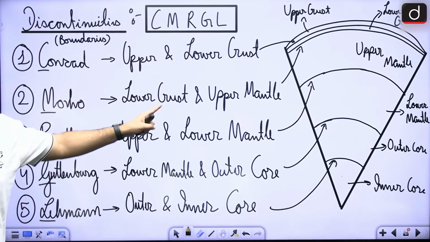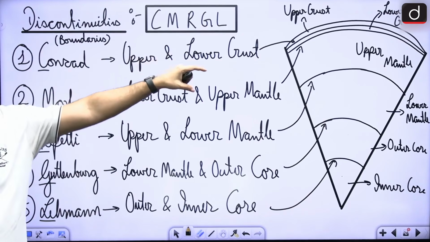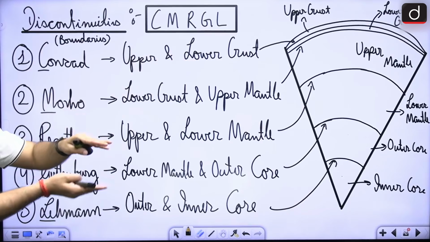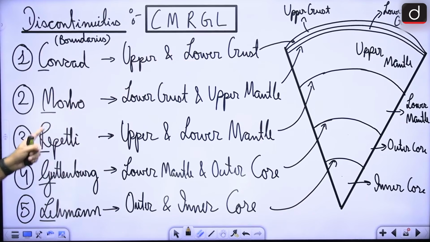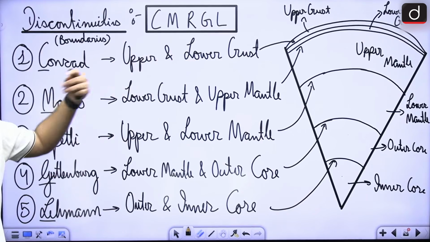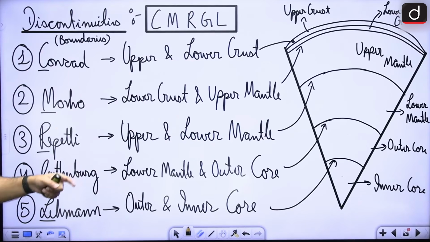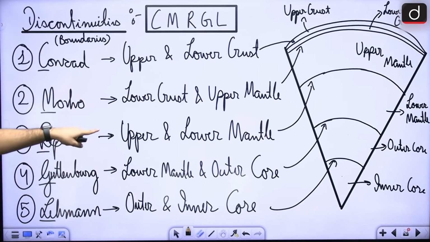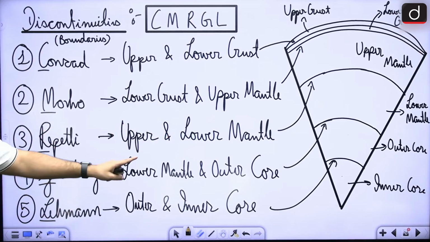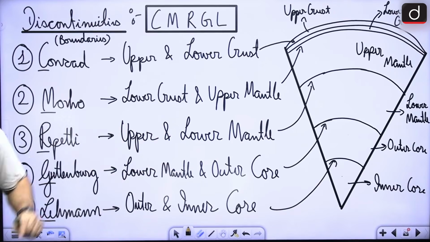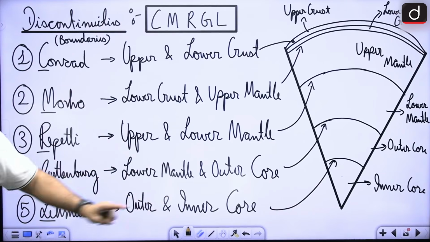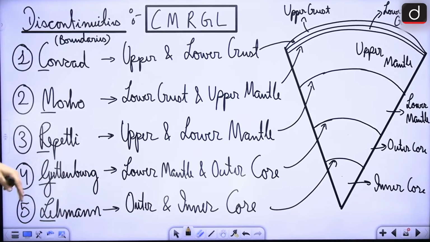Then between lower crust and upper mantle, as we move towards the mantle region, there is Moho, or Mohorovicic if you look at the full meaning. Then from upper to lower mantle, there is Repeti. From lower mantle to outer core, there is Gutenberg, and from outer to inner core, there is Lehmann, right?